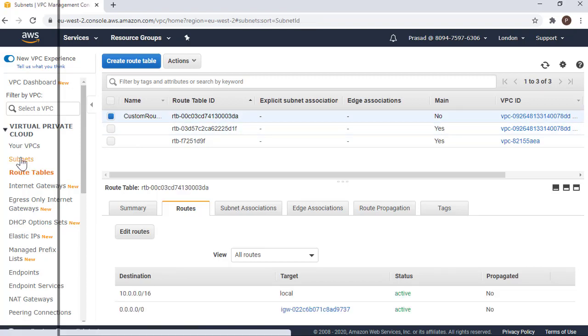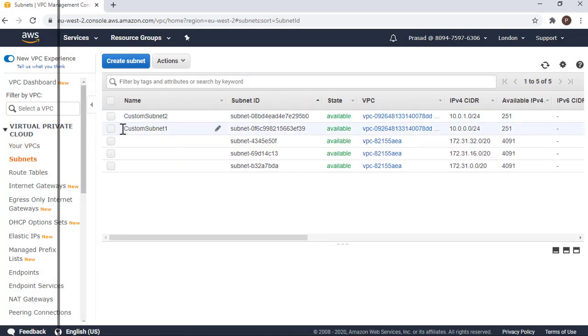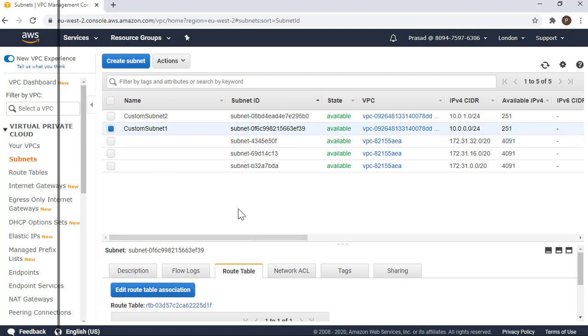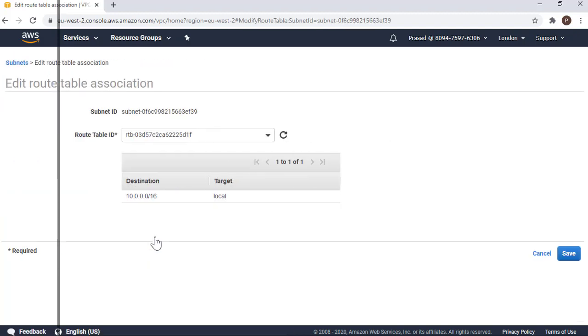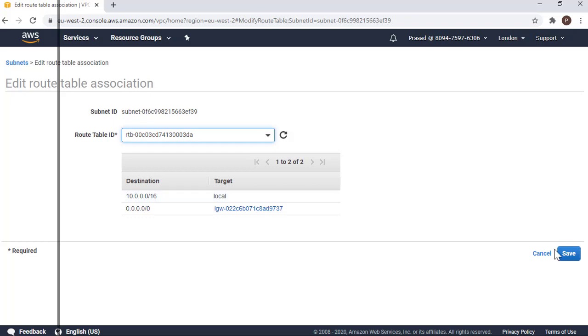Now in the subnets, what I can do is that custom subnet 1, we can make this a public subnet. So for that, we'll have to edit the route table association. Instead of this route table, I'm going to associate the custom route table.